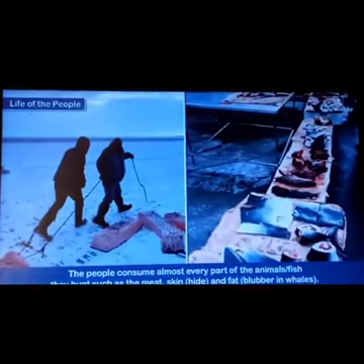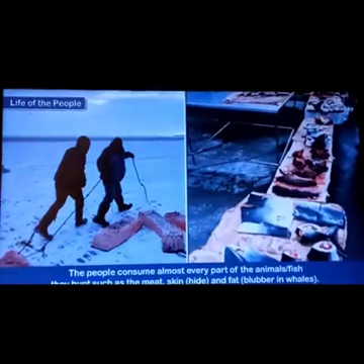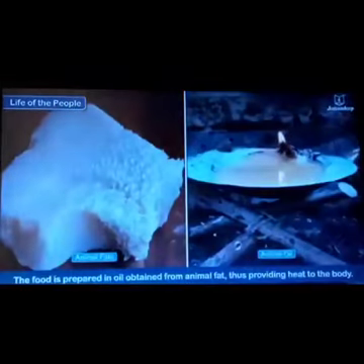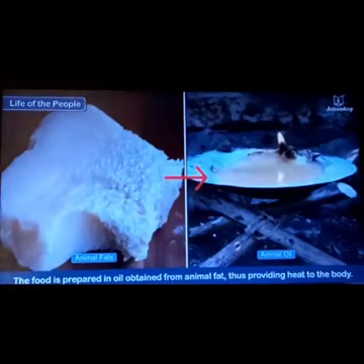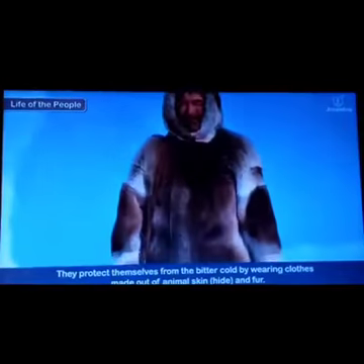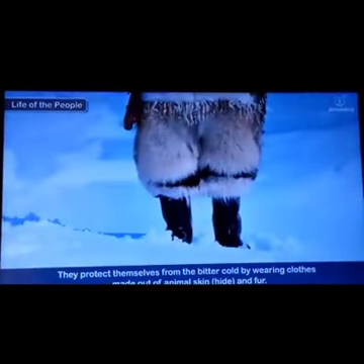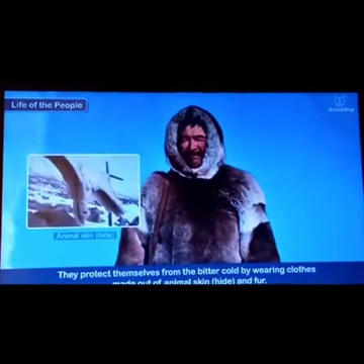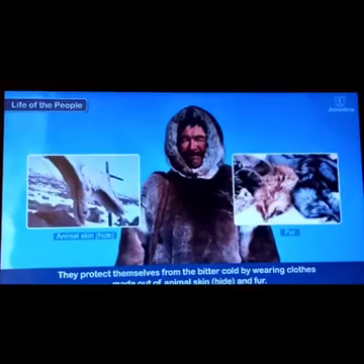The people consume almost every part of the animals and fish they hunt, such as the meat, skin, hide, and the fat. Specifically, the fat of whales and polar bears. The food is prepared in oil obtained from the animal fat, thus providing heat to the body. They protect themselves from the bitter cold by wearing clothes made out of animal skin, their fur. Right?